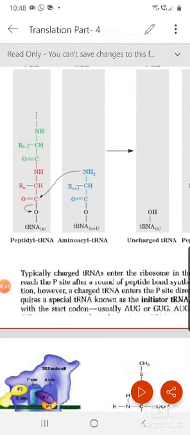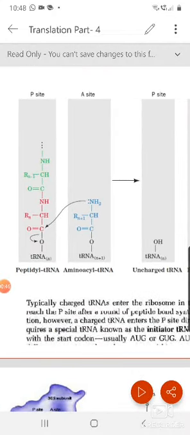See this model correctly. What I'm showing, these two are the A site and P site which are present in the ribosome. Imagine on the left-hand side the E site is also present. Now in the A site, the newly charged amino acid tRNA enters; that is the entry point of that tRNA. And already at the P site, the peptidyl tRNA, carrying the growing polypeptide chain, is present.